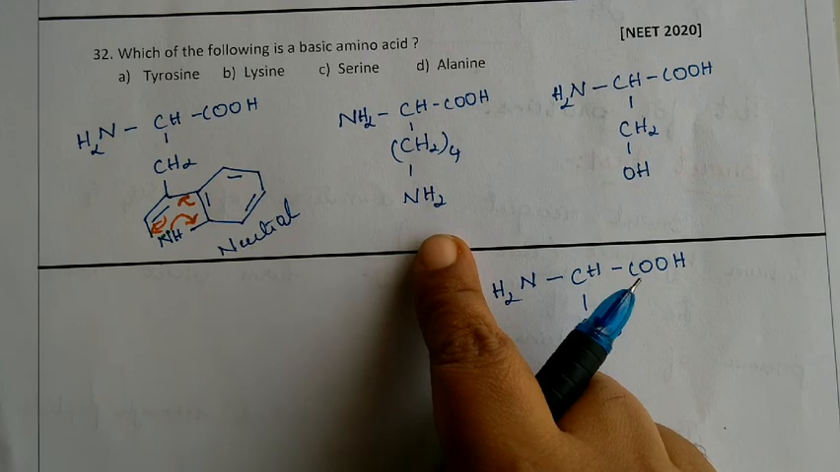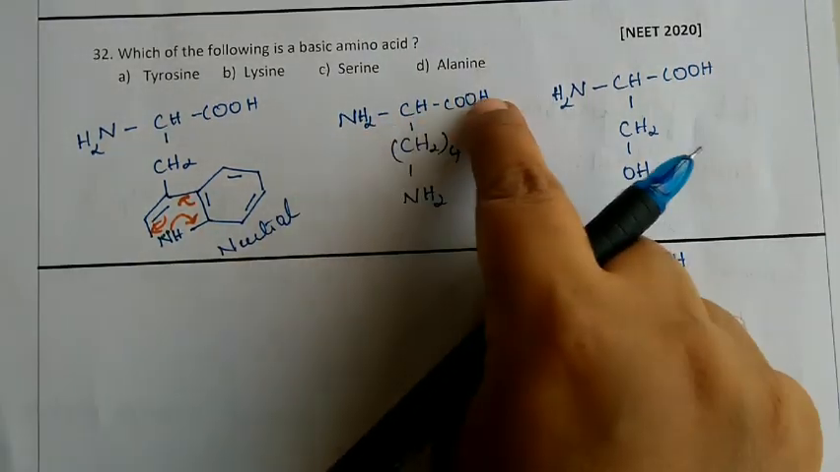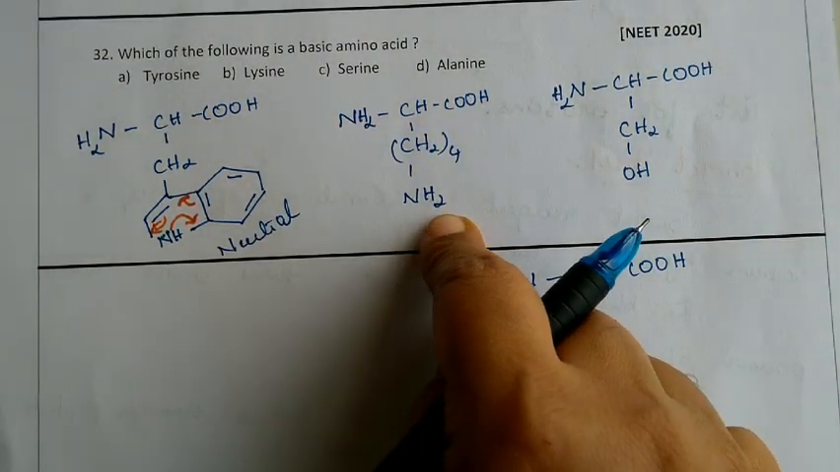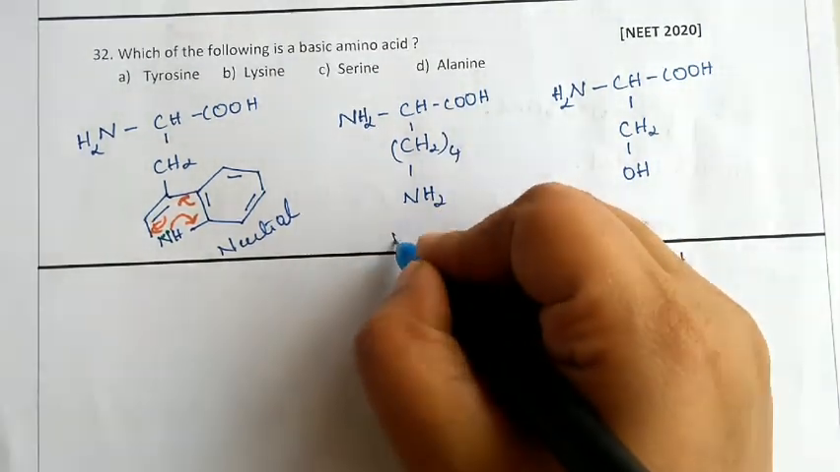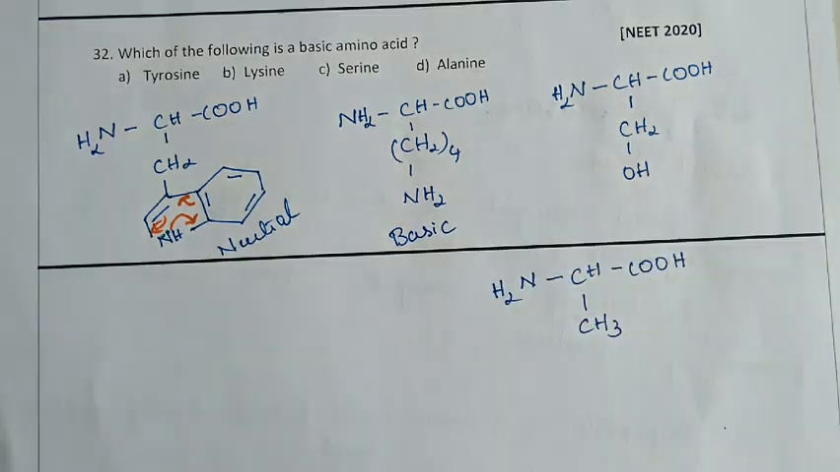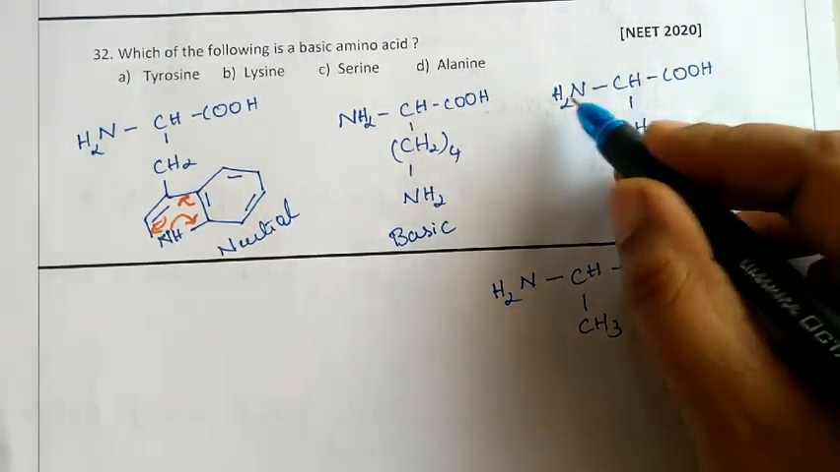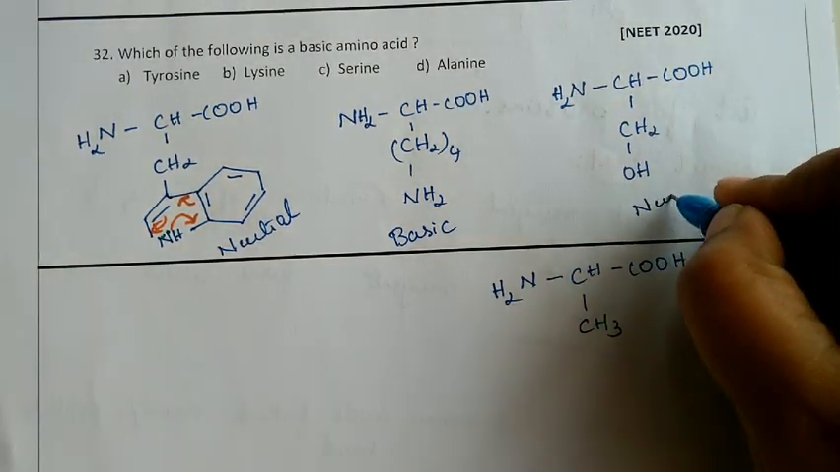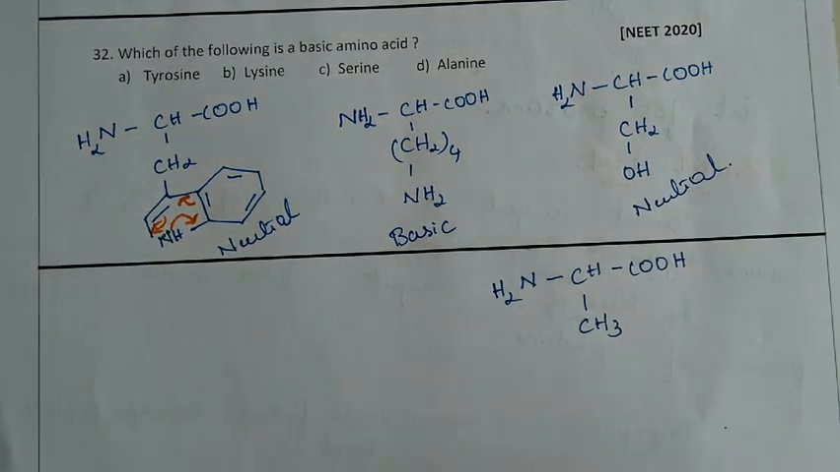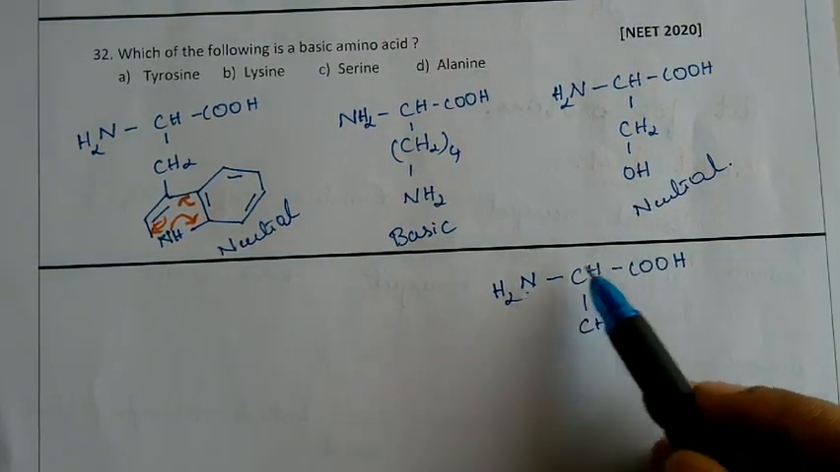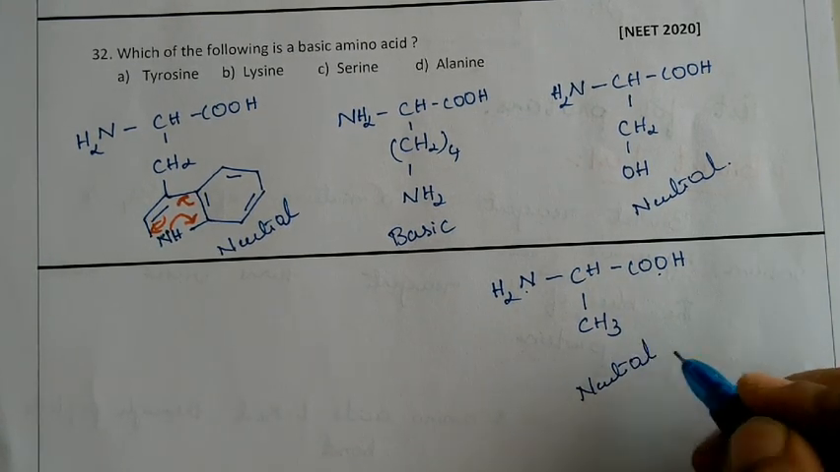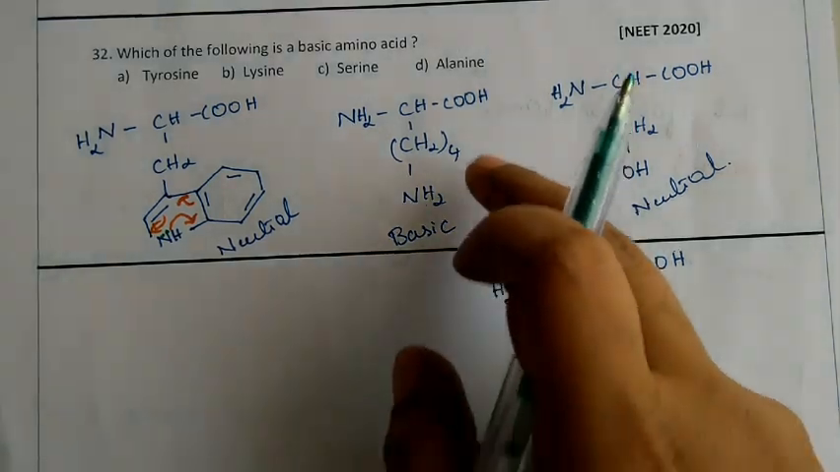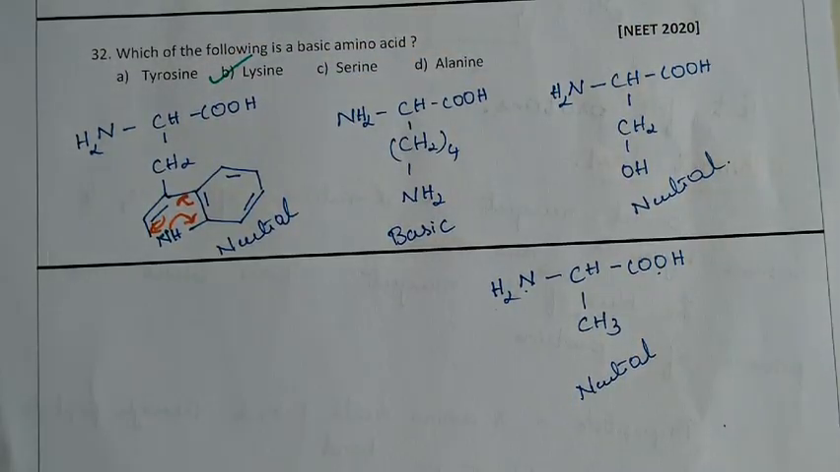Next. So we'll move on to the lysine. NH2, NH2, it gets cancelled. This NH2 group we have, that means that it is basic in nature. This is our basic one. Next here, it gets cancelled. So serine is once again neutral. Serine is neutral. Likewise, alanine, 1 NH2, 1 COOH, it gets cancelled. Again, it is neutral. So the correct answer for this one is lysine. So answer option B. That is the correct one.